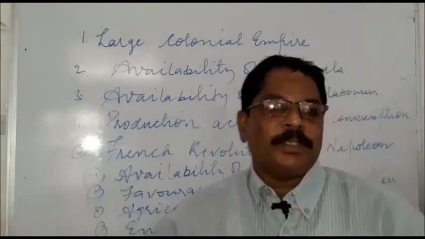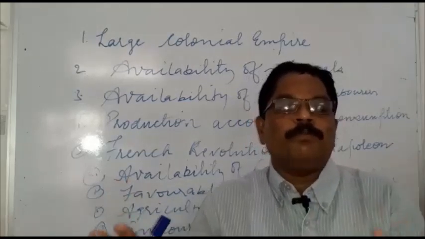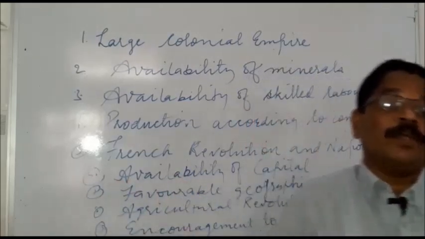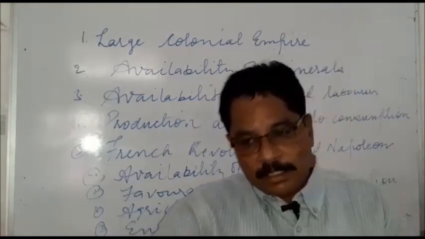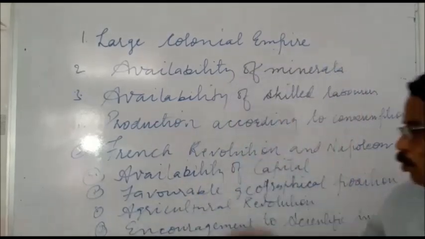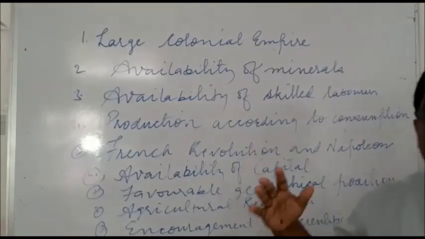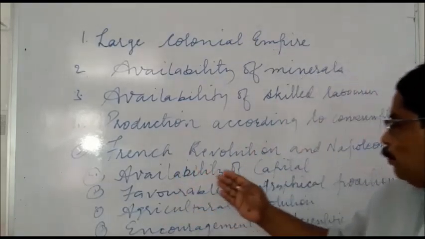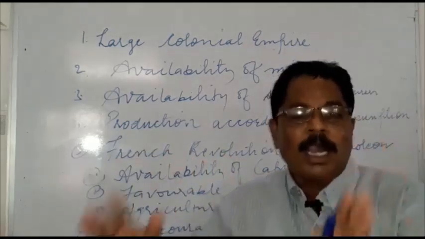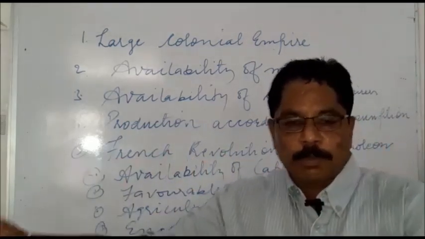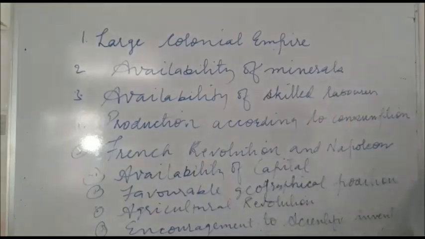At the time of the Industrial Revolution, England was free from foreign invasions, because it was an island surrounded by seas on all sides. So the geographical position of England also helped the spread of the Industrial Revolution.